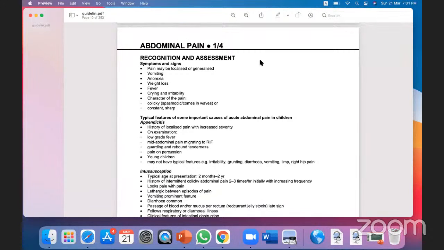So that's why in our discussion about this guideline, you mainly have to understand the red flags of pediatric disease, and also the cause, the investigation, the signs and symptoms, and the management plan. So divide each guideline into 4 areas. First of all, what is the cause of this symptom, what are the signs and symptoms, what investigation I will do for this disease, and what management plan I will give.